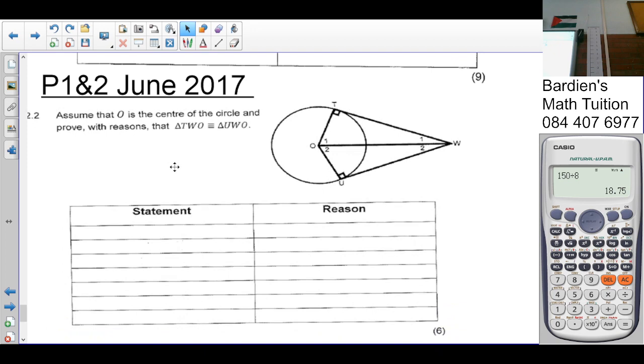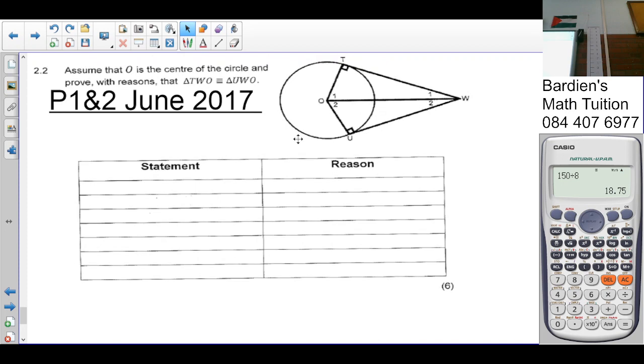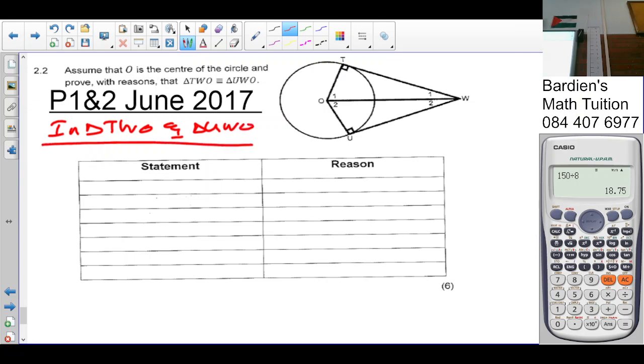The next one. We are told to assume that O is the center of the circle, and prove with reason that triangle TWO is congruent to triangle UWO. Where do we start? In triangle TWO and triangle UWO, what can I say? WO is a common side.